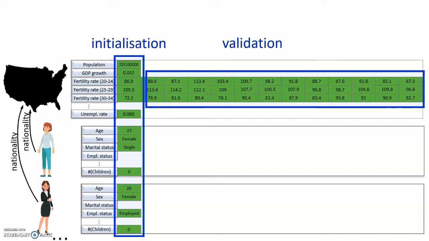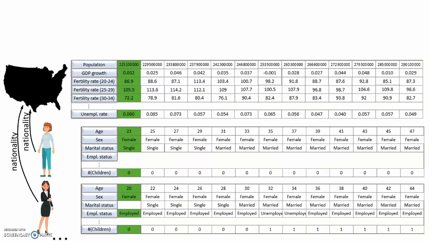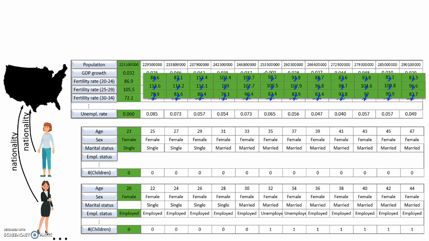So, here we do the same as before. We initialize the simulation with the initialization data, and then we run the simulation to get all the other time steps. It is important to note that in the simulation the fertility rates were calculated by averaging the birth probabilities from the simulated women in the correct age group. By comparing the simulated fertility rates with the true fertility rates, we can now determine how accurate the simulation was.